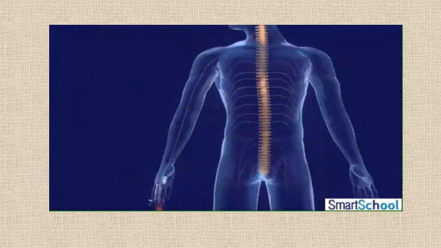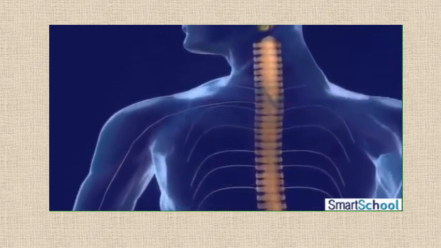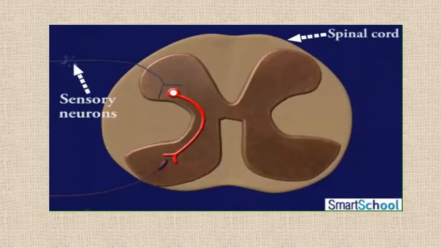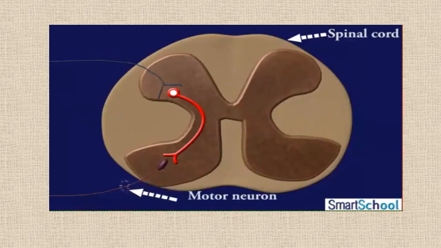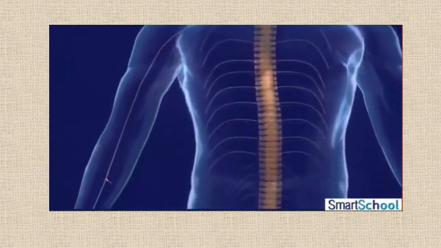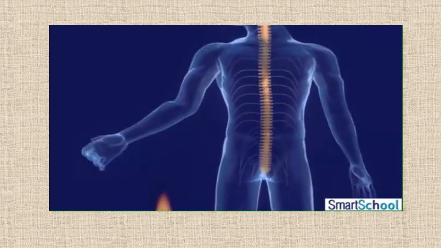When our hand accidentally touches a hot object, the heat is sensed by thermoreceptors present in the skin of the hands. The receptors trigger nerve impulses in sensory neurons. Sensory neurons transmit the message to the spinal cord. In the spinal cord, the impulse is passed on to the interneurons, which in turn pass it to the motor neurons. The motor neurons transmit the instruction to the muscles in our arm. The arm muscles contract and pull our hand away from the hot object. This is also referred to as spinal reflex.